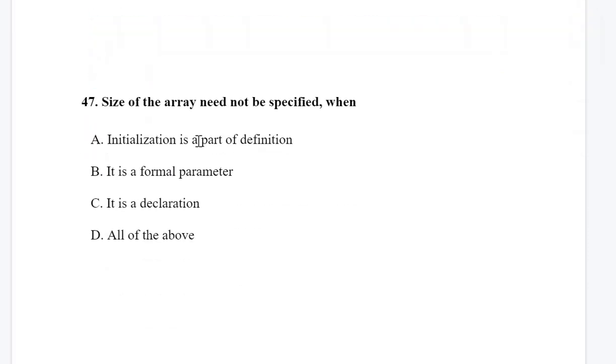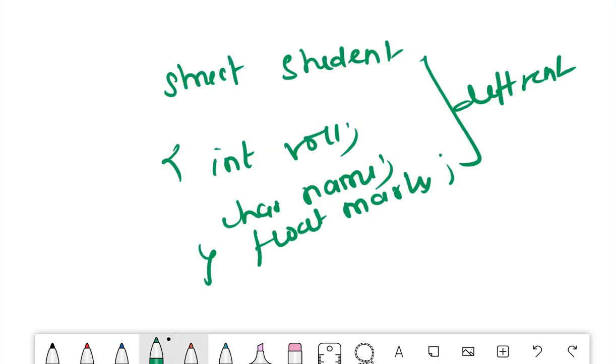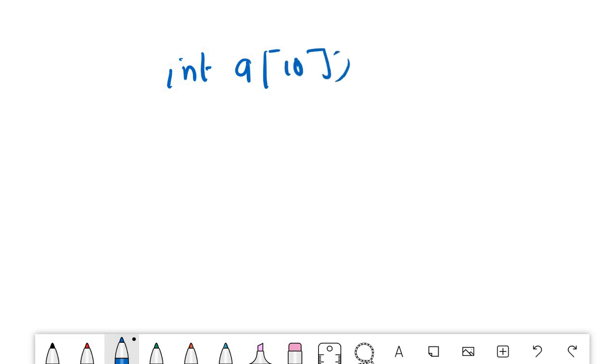Question number 47: the size of an array need not be specified. So when do you specify the size of an array and when do you not? Let me explain this. If you are declaring an array, you would give a size.